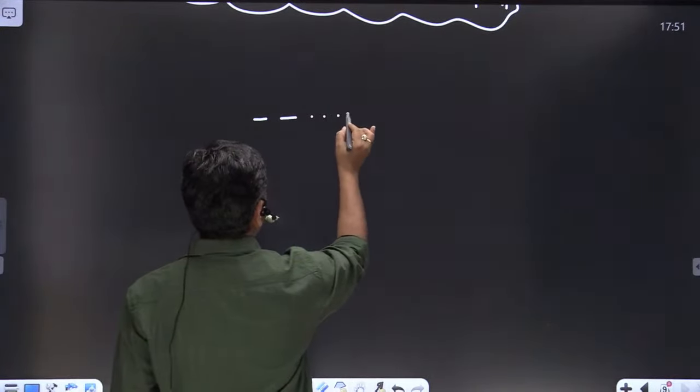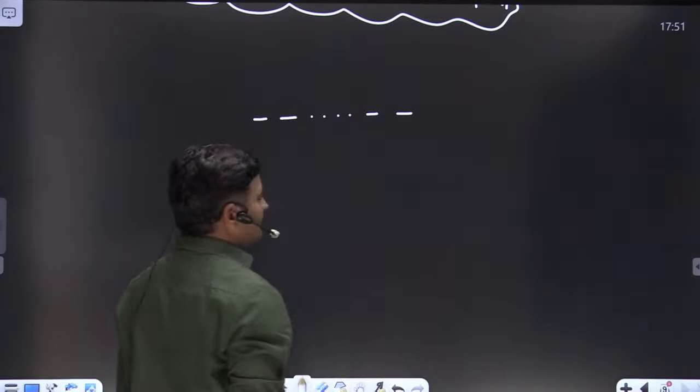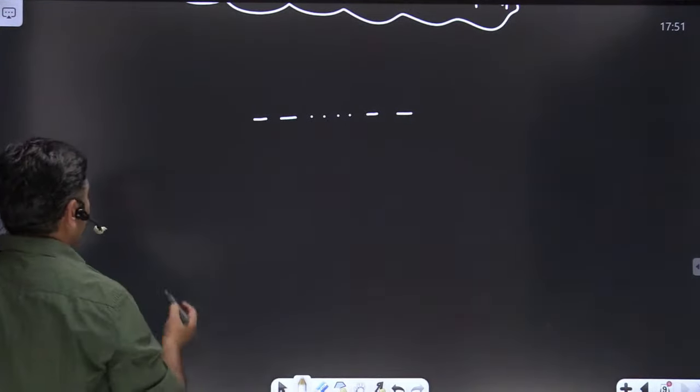We are going to discuss the number of ternary sequences of length n which contain an even number of zeros. Let me define that point.